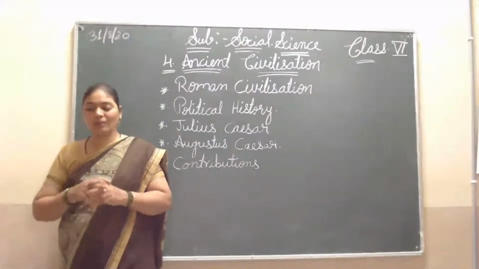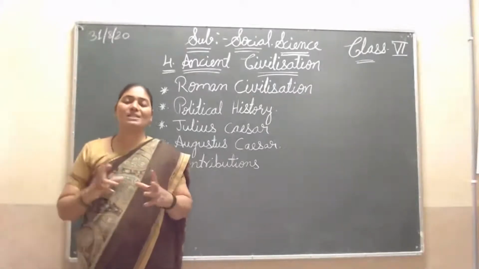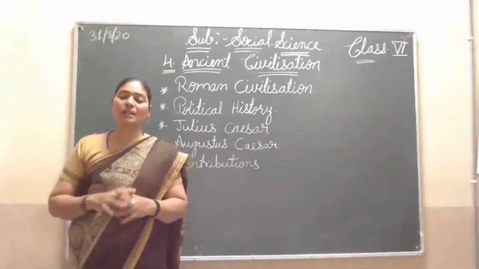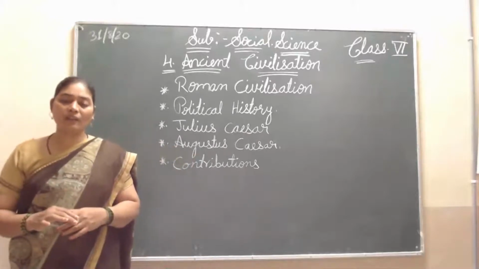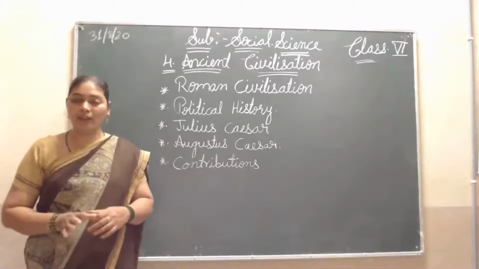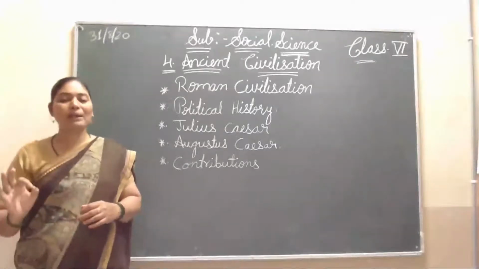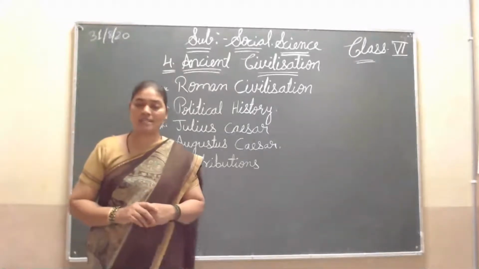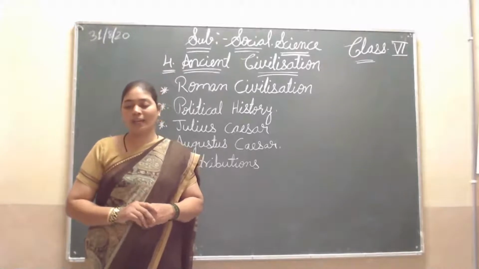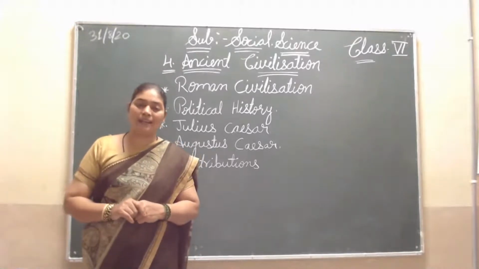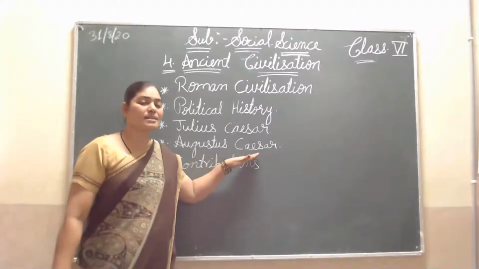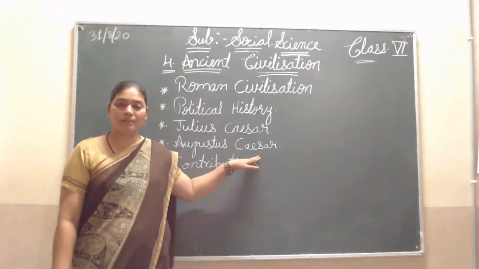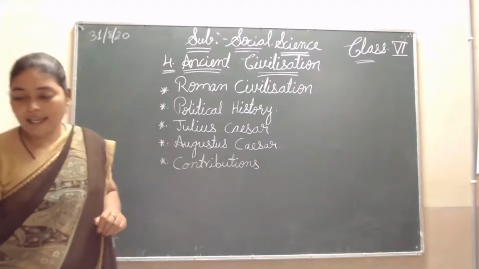Another thing is that it is called peaceful Rome, because in his rule they did not have any problem. Everyone was living very well, happily and peacefully with the king. That is why they call it the Roman peace. Okay, so that is Augustus Caesar's rule. Okay, in the next paragraph.